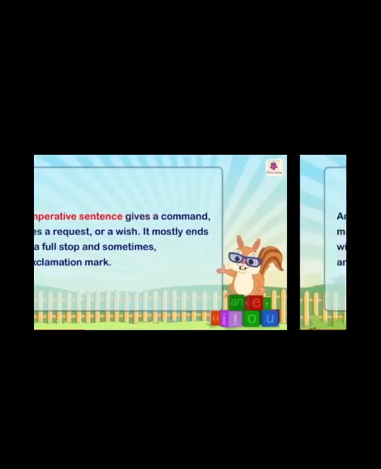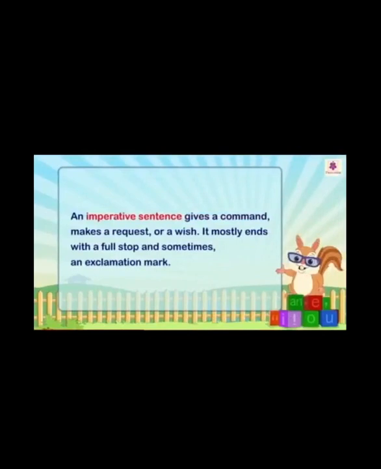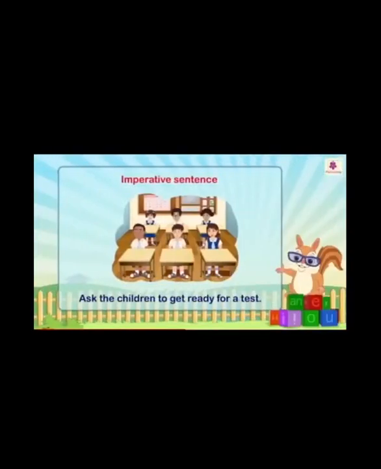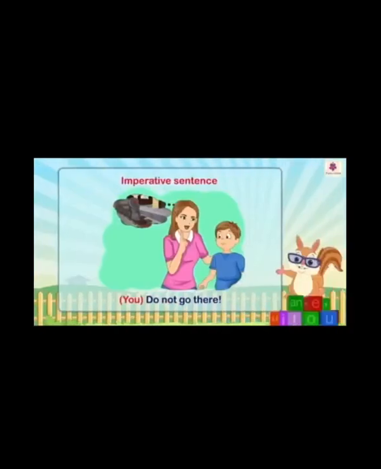Let's see an example of it. The example of an imperative sentence is: Ask the students to get ready for the test. Now here the teacher is giving an order to tell the students to get ready for the test. One more example we can see: Do not go there. So here the mother is giving an instruction to a boy. She is ordering her son not to go there.